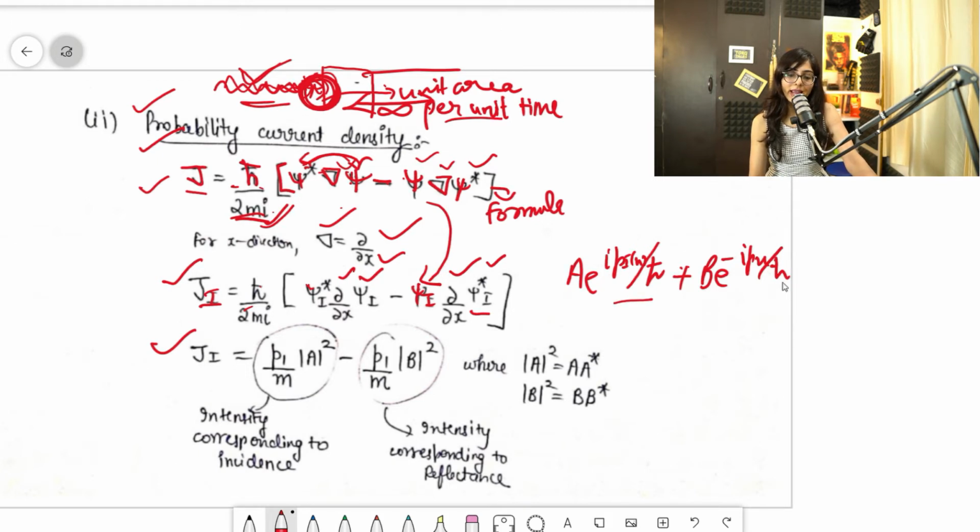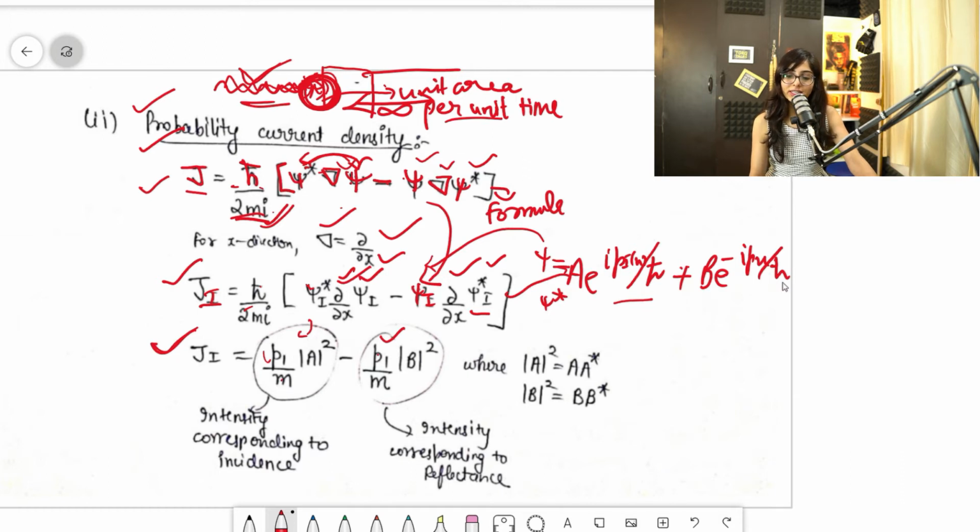So when we apply this del by del x and solve this equation, because this was psi, when we apply psi star and put everything, basically we'll come to only this thing. This will become P1 by m mod a square minus P1 by m mod b square.